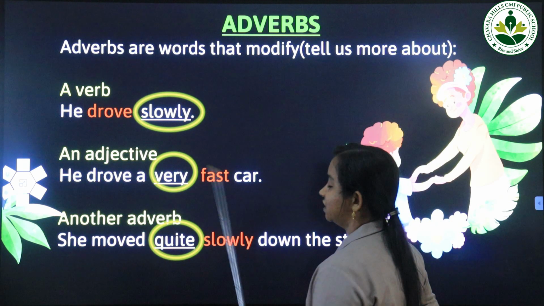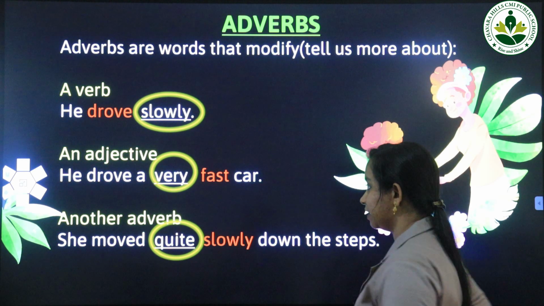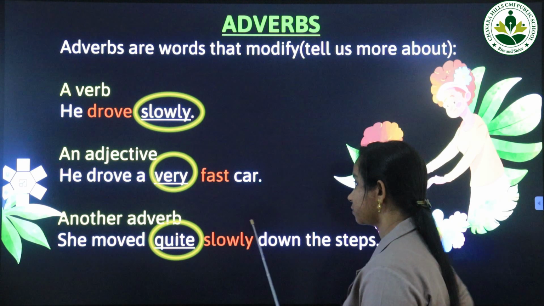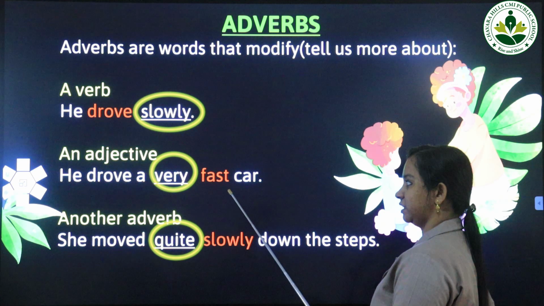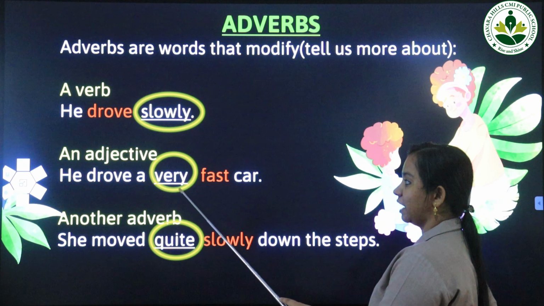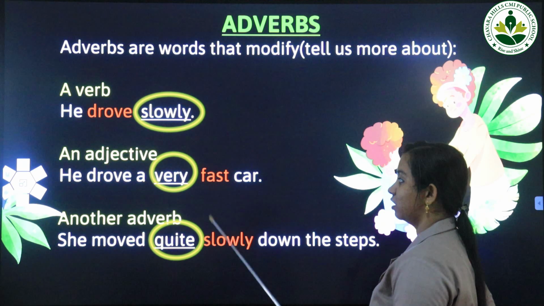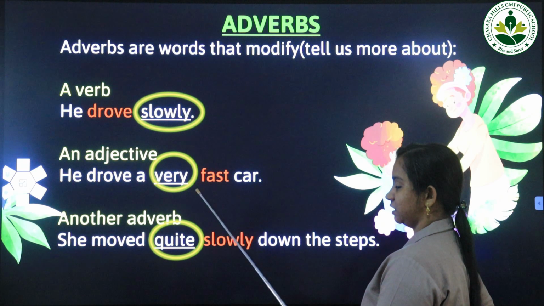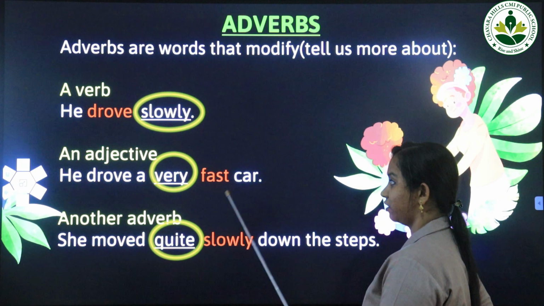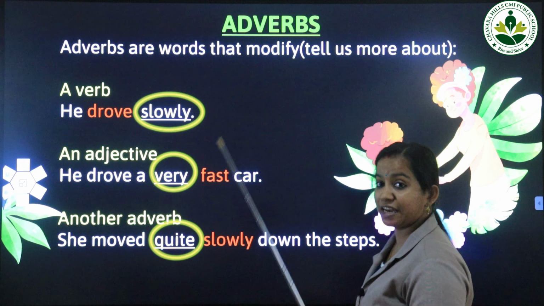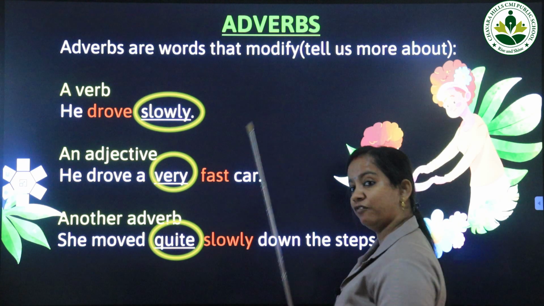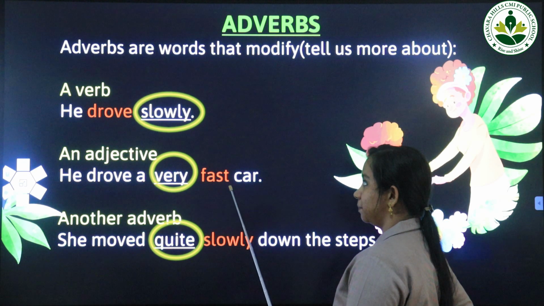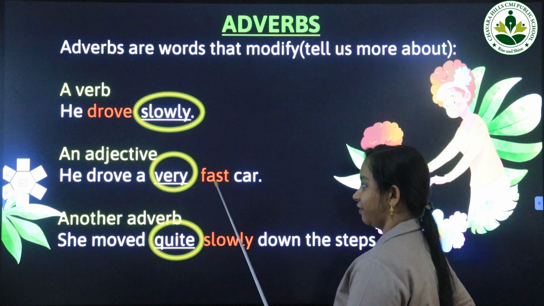Now an adjective. Adverbs also modify an adjective. He drove a very fast car. Fast is the adjective and very is the adverb. So now we got additional information about the adjective fast, which was not just fast, but very fast. We use the adverb very to modify the adjective fast.